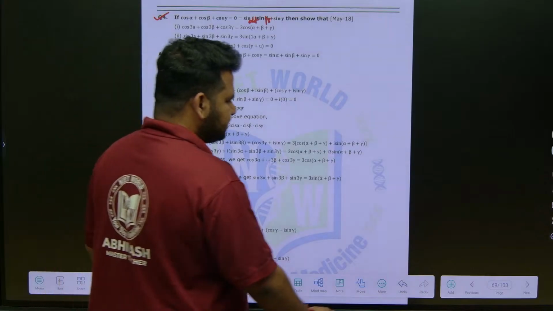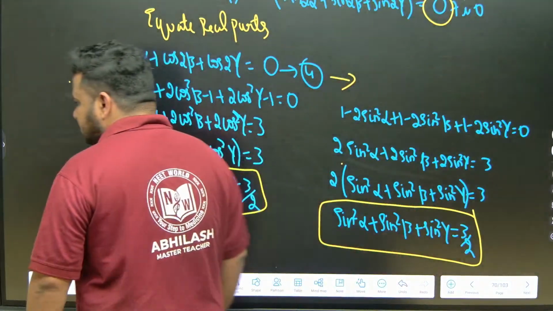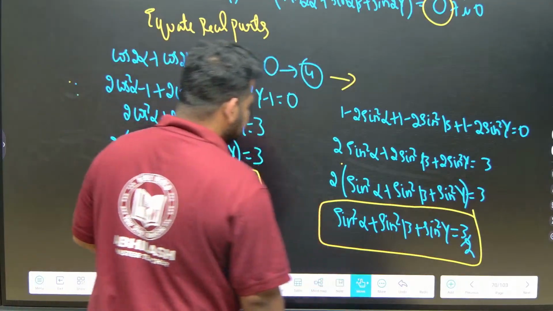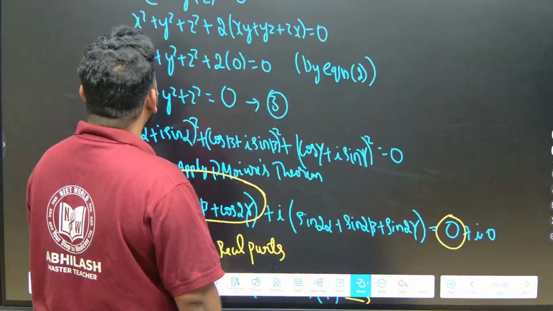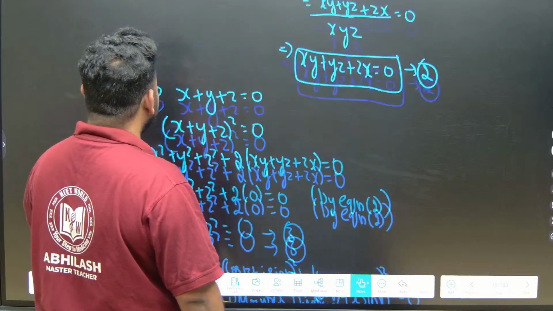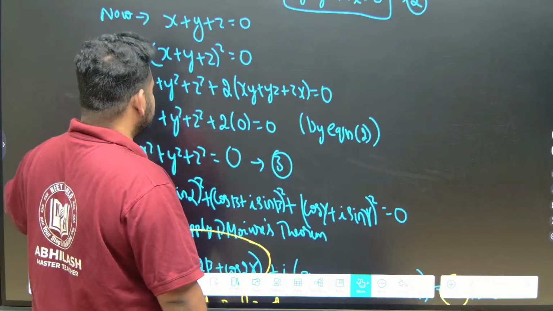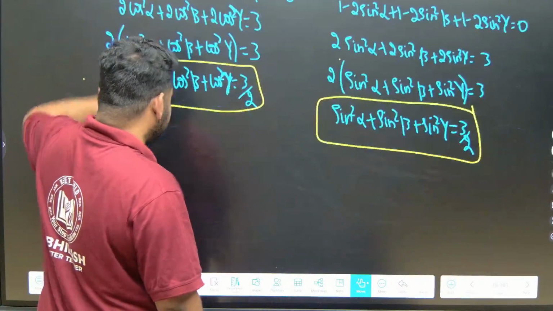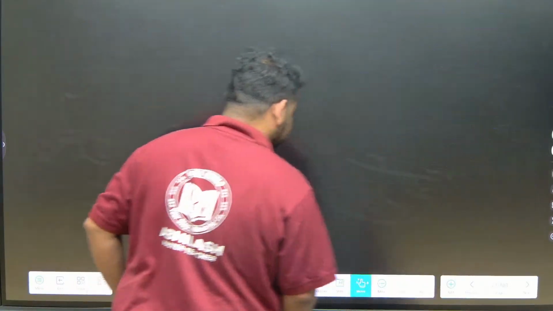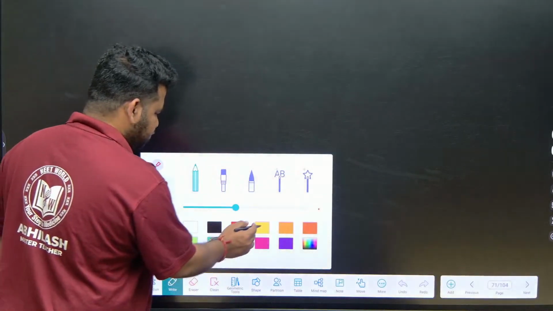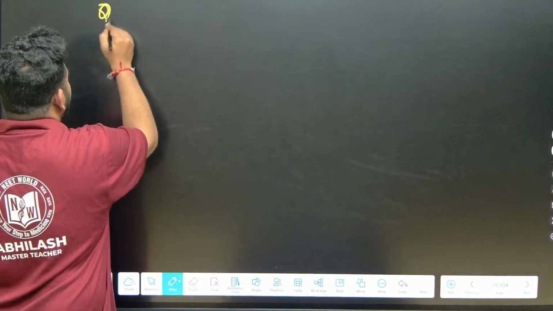Now, let us take the same question and consider. Now, we have got what, friends? Till here it is the same. We have got x plus y plus z is equal to 0. Now, let us take this. We are solving for question number 4. Okay, question number 4 we are considering.